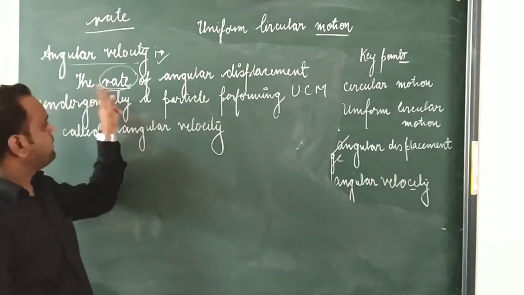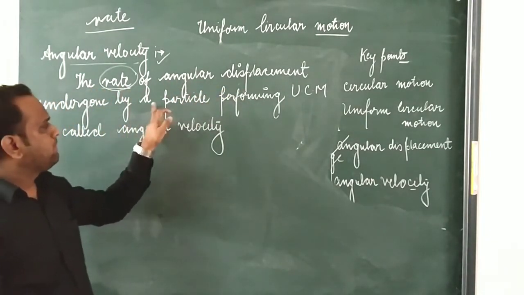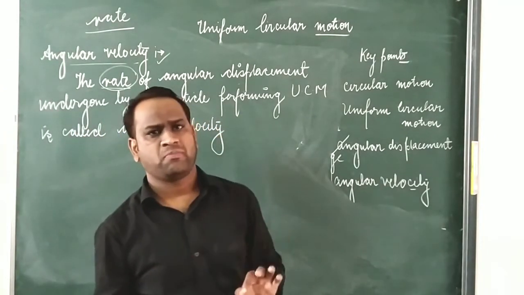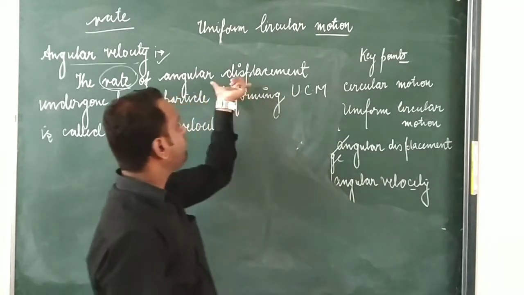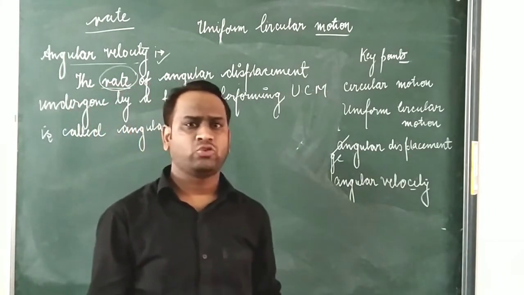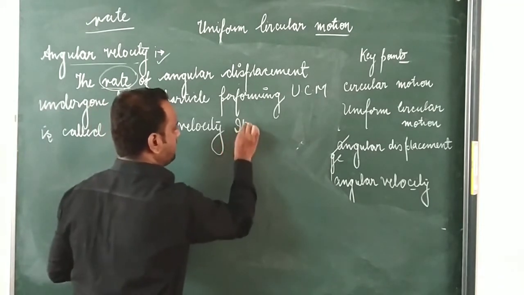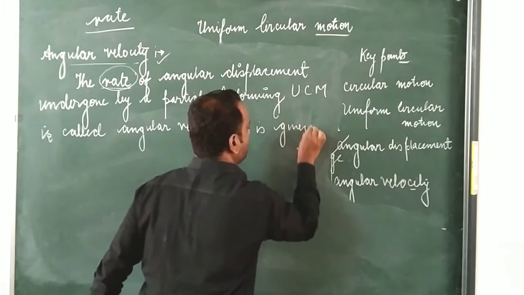So the rate of angular displacement undergone by a particle performing uniform circular motion is the angular displacement covered by the object in a specified time, and it is given by omega.